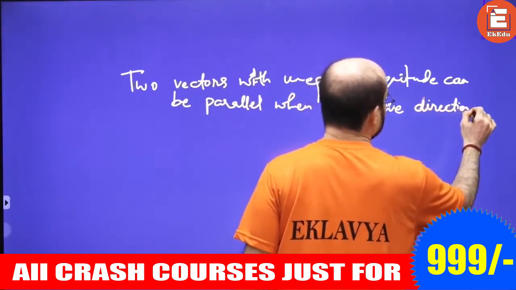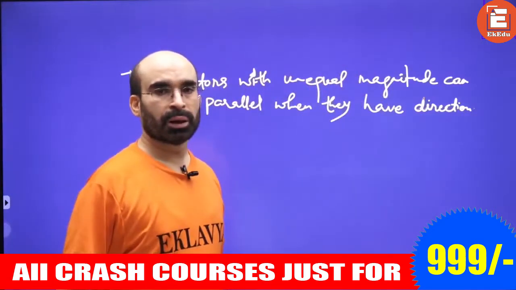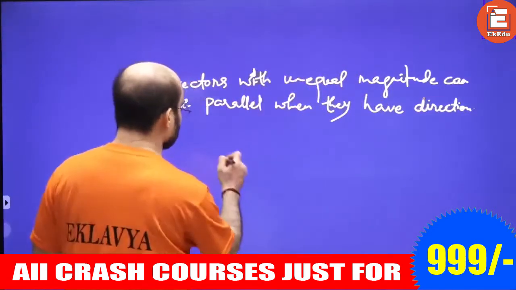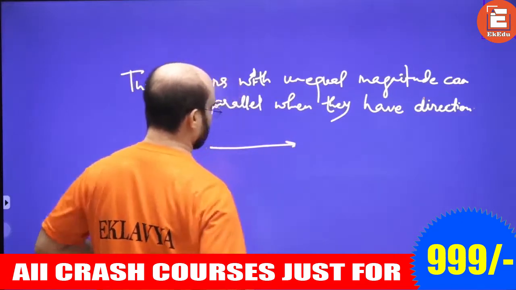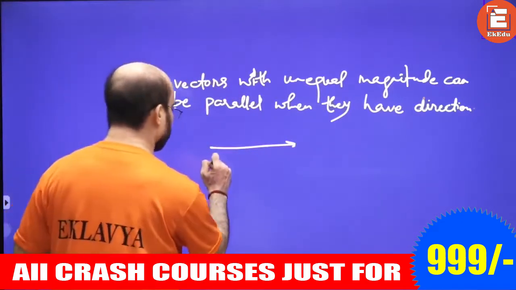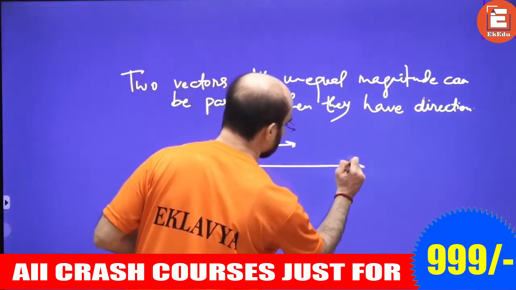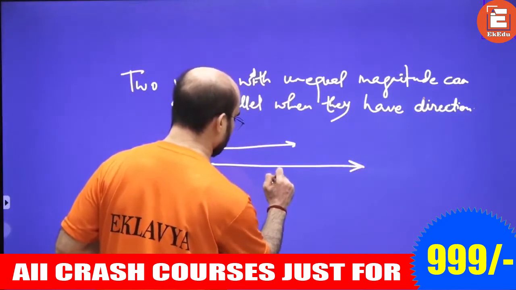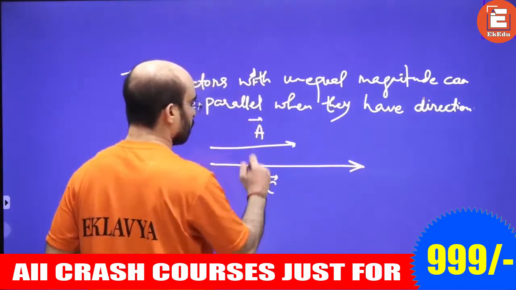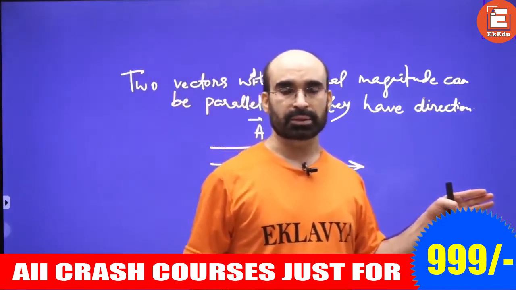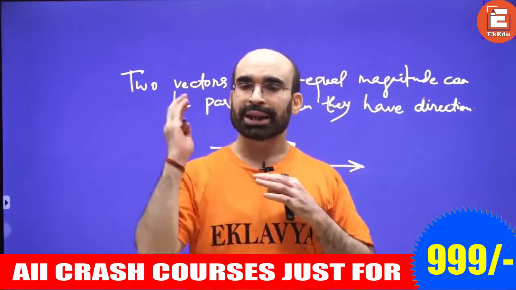When we say same direction, what do you mean by that? If vector A is inclined along the x-axis, B should also be inclined, or C should also incline, in the same x-axis. Understood?